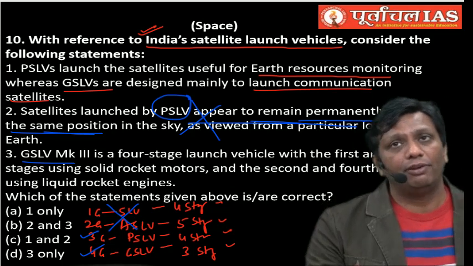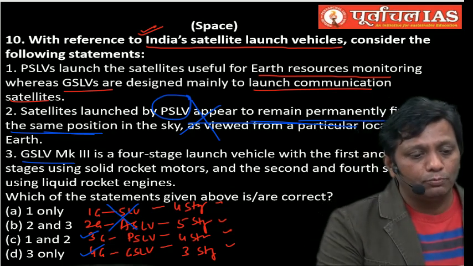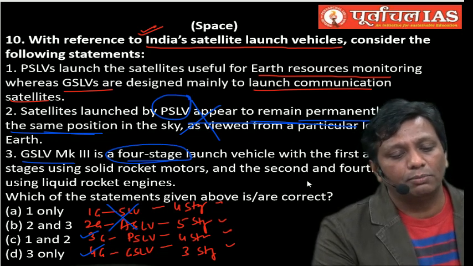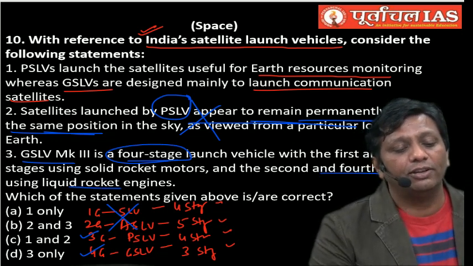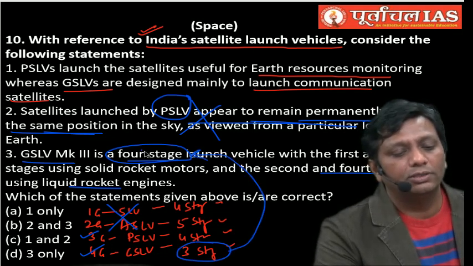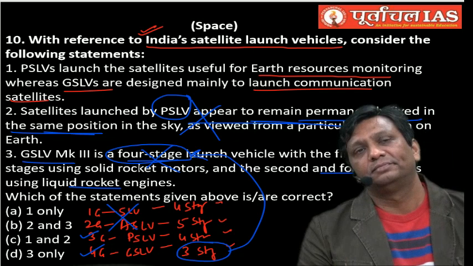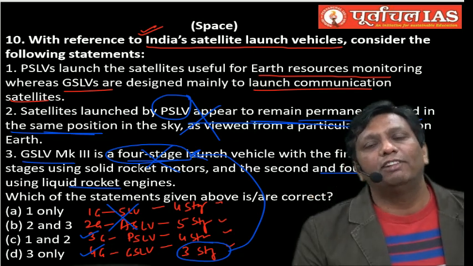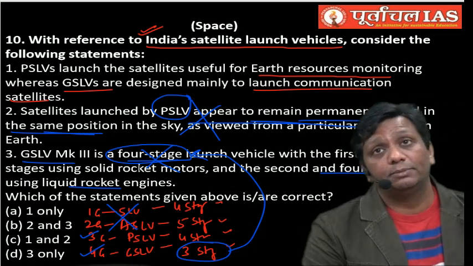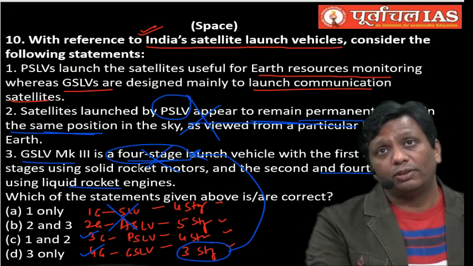Static part. Wait, guys. Here UPSC has given: GSLV MK3 is a 4-stage launch vehicle with first and third stage having rocket motor, second and fourth having a liquid rocket engine. See guys, is GSLV a third stage or fourth stage? Third stage. This statement is wrong. This time you just try to follow facts. Concepts, wait and watch. Trust me guys, you will not miss a single question.